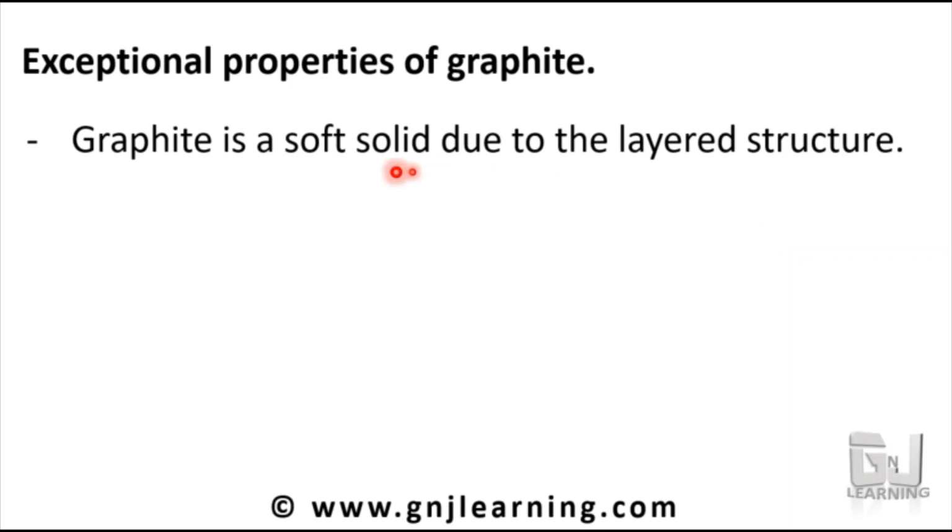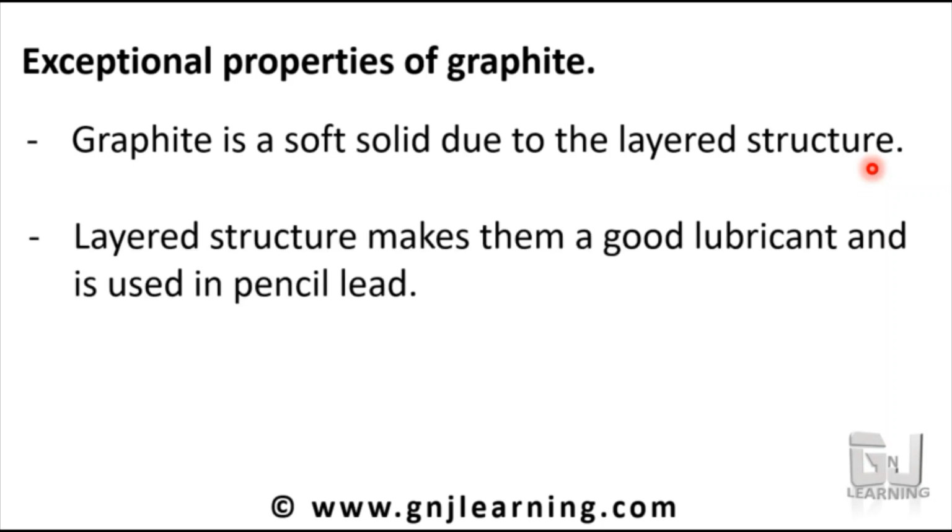First one is graphite is a soft solid due to the layered structure. So it is not that hard and tough, it is a soft solid because the layers can be moved one above the other. So the layers can be easily moved. Second thing is, because of that easy movement, it can act as a good lubricant. Due to its covalent nature, it is stable, but because of its layered nature, it can be used as a lubricant between two moving objects to reduce the friction.